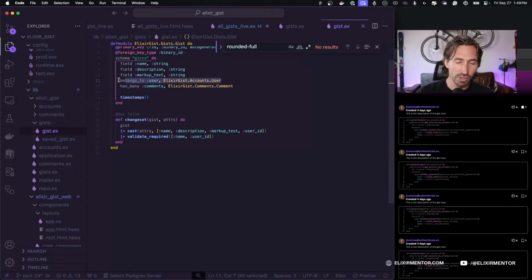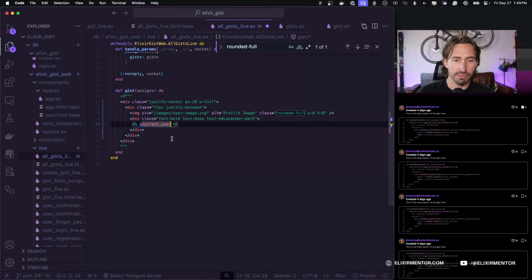But right now we're only going to have access to the user ID, which, actually I suppose we could just do the user ID for now. And then that'll be maybe less confusing. Yeah, let's do that. So we're going to call gist.user_id because then at least we know that it's specific to our user.